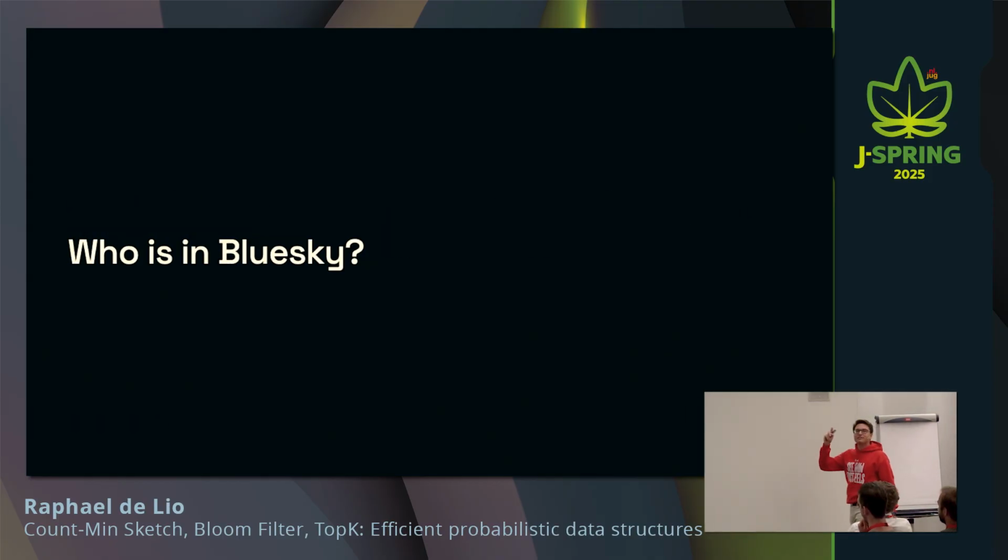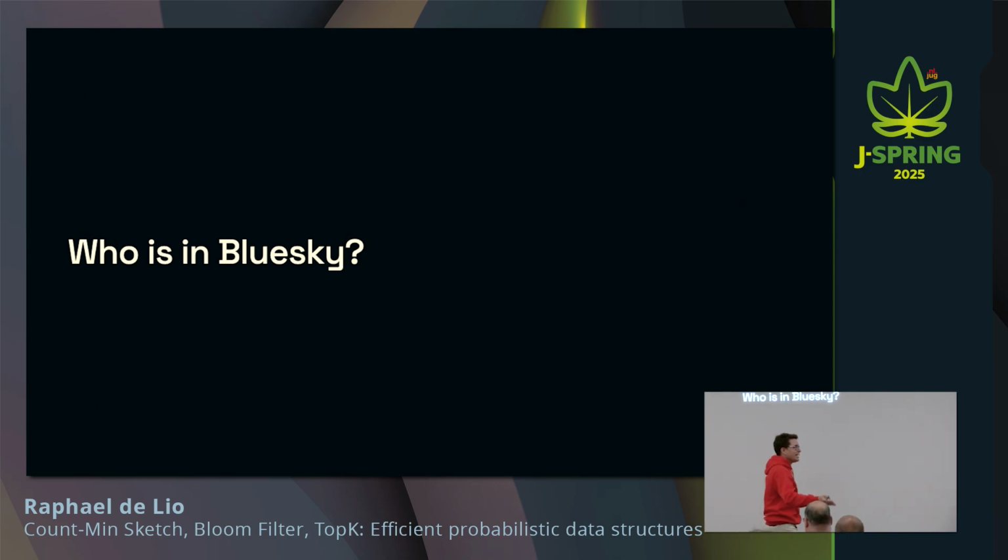But basically, let me ask you, who is in Bluesky? Do you know Bluesky? The first question. No? So Bluesky is a social network that is very similar to Twitter. Right, so you have all these short posts that you can basically tweet about anything. Politics, that my manager hates. I shouldn't talk about politics, he said. But also, I don't know, artificial intelligence, technical things, anything you want to talk about, you can talk about in Bluesky.